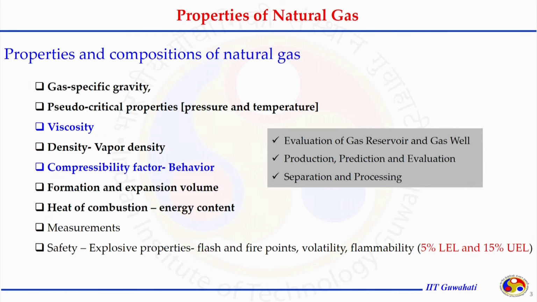The processing, like I mentioned, separation and other processing units. And for these safety features, the ASTM methods can be used. Those are standard methods to understand the explosive properties like flash point and fire point, but for the other properties we will try to understand the mathematical expressions that allow us to estimate all those things.